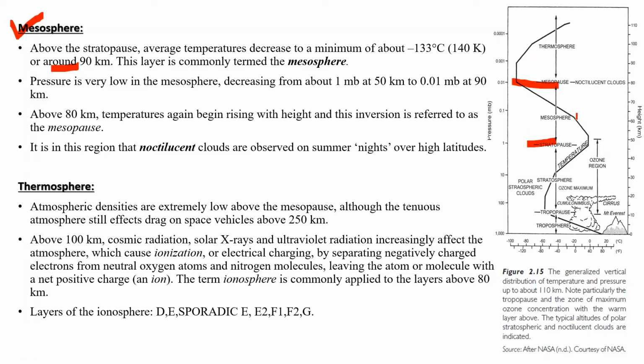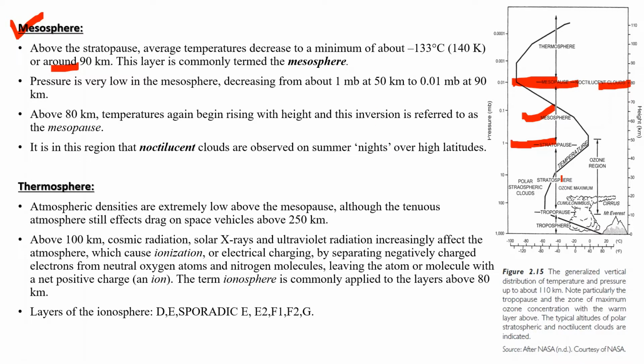Pressure is very low in that layer and the air pressure decreases from about 1 millibar at 50 km altitude up to 0.01 millibar at the elevation of 80 km. And above 80 km, temperature again begins to increase with altitude. And this inversion is referred to as mesopause.